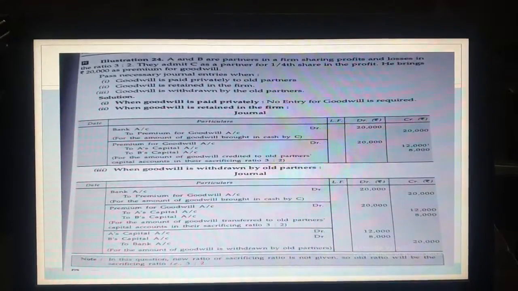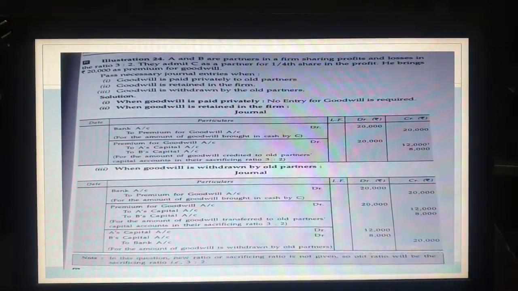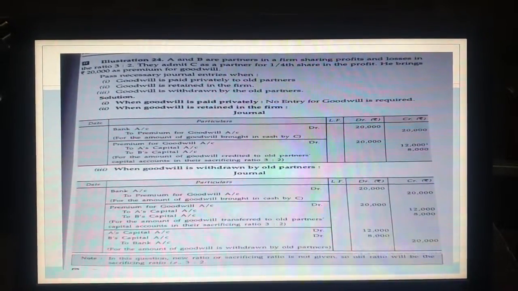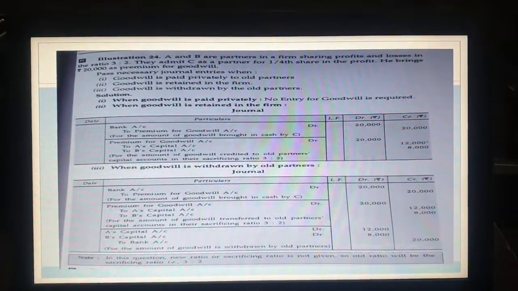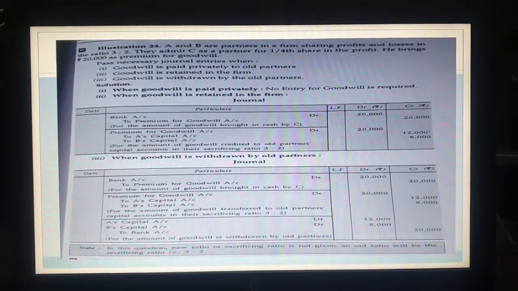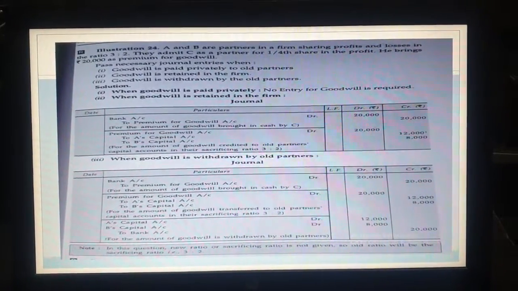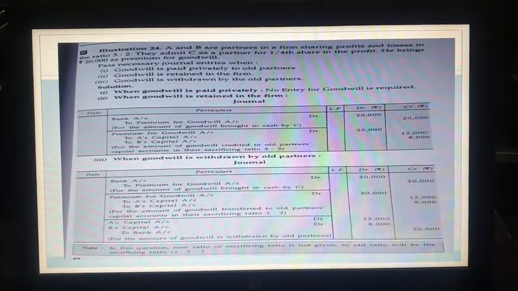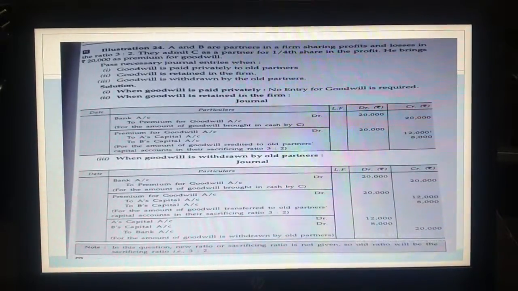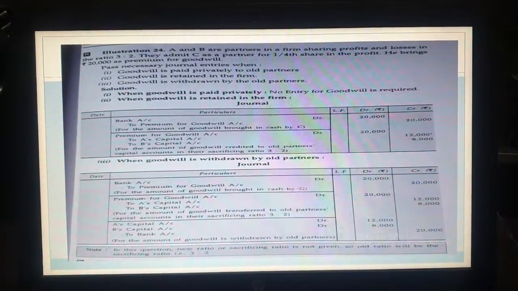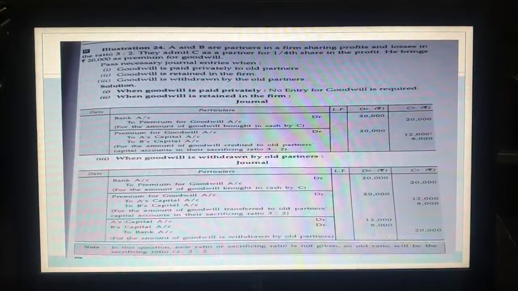And nothing else is given in the question, only the information that goodwill is withdrawn by the old partners. So whatever goodwill was distributed in the second entry, you have to pass the third entry with the same amount. That is 12,000 and 8,000, and the whole amount, 20,000, is withdrawn by the sacrificing partners from the bank.